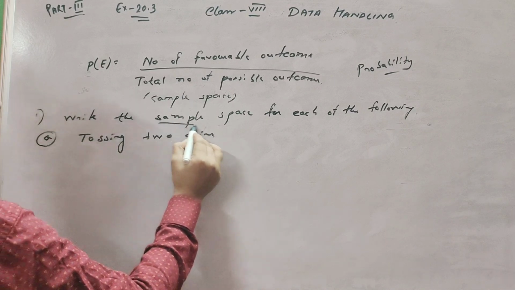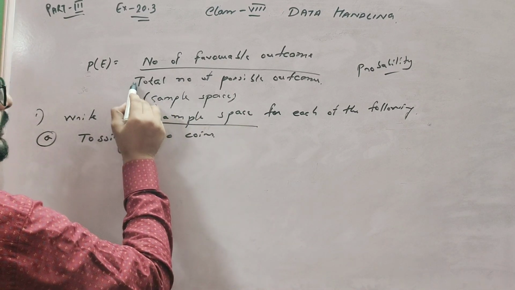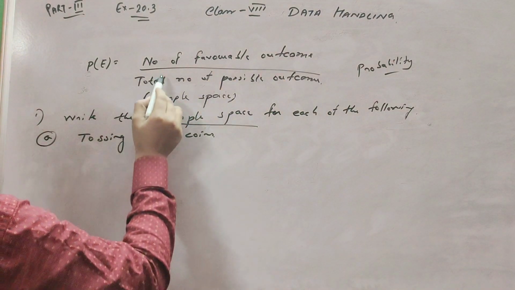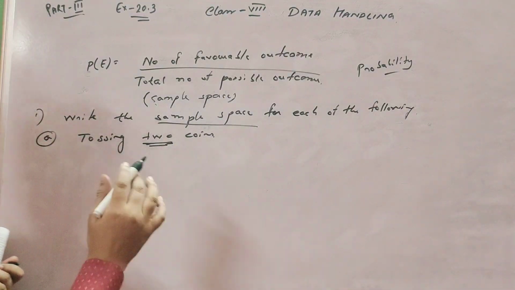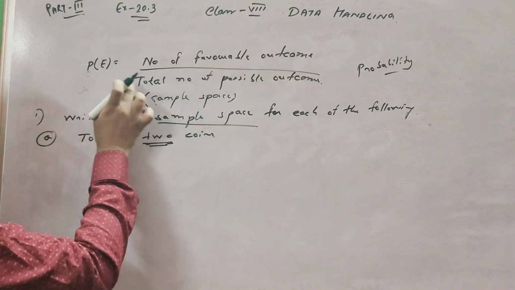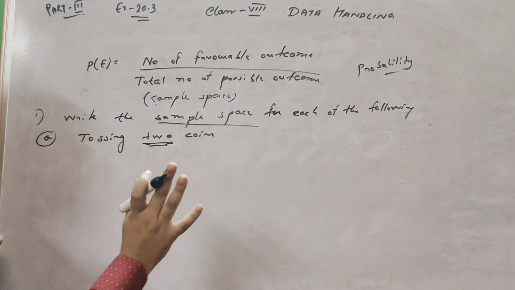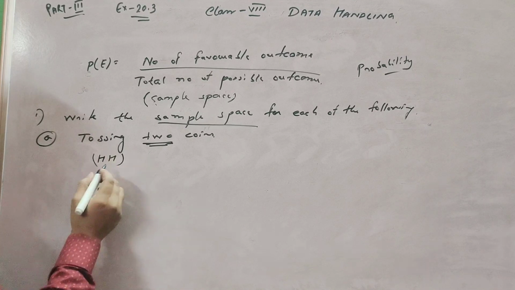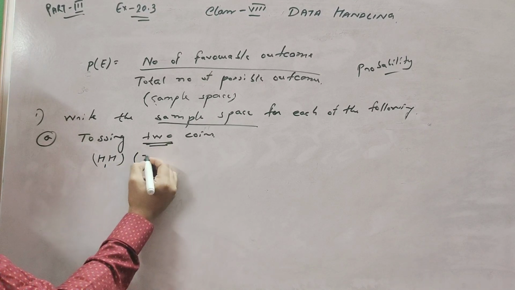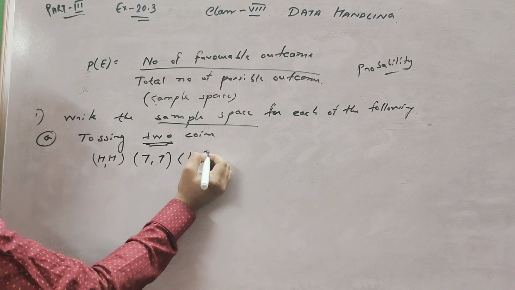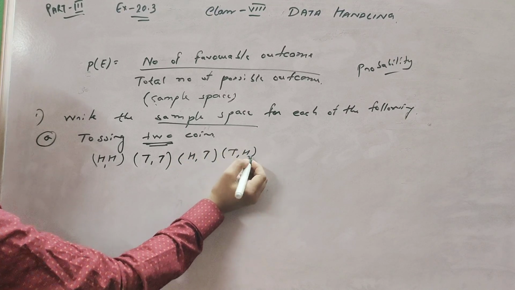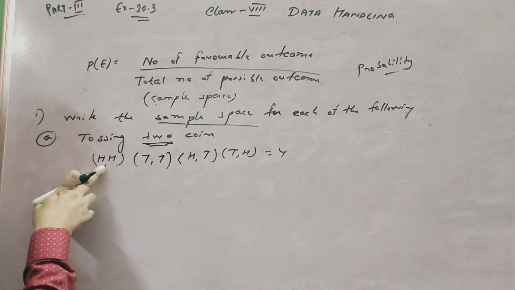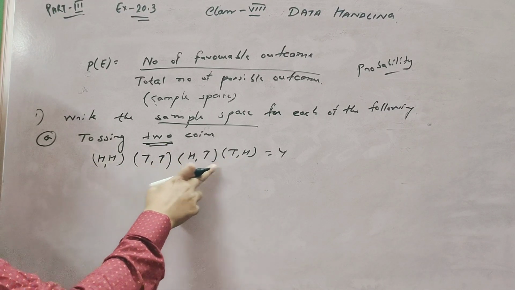We know that sample space means the total number of possible outcomes. When you toss 2 coins, what are the chances that come? Sample space means writing all the possible outcomes. So head, head; head, tail; tail, head; tail, tail. The sample space has 4 outcomes: 1, 2, 3, 4.